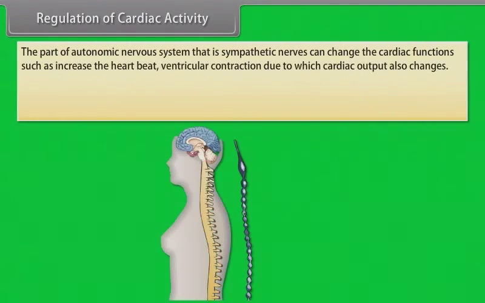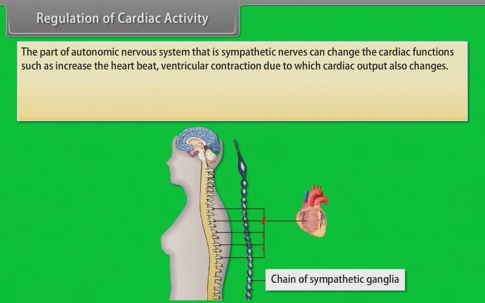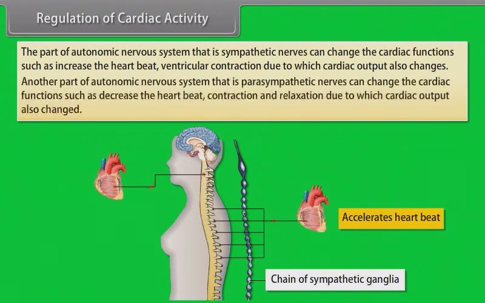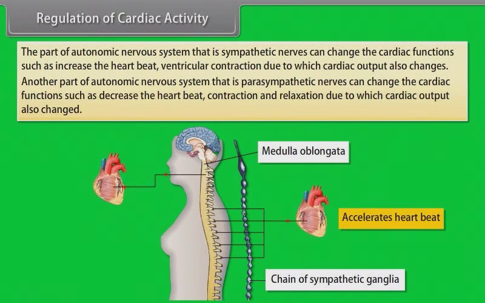The part of the autonomic nervous system that is the sympathetic nerves can change the cardiac functions, such as increase the heartbeat and ventricular contraction, due to which cardiac output also changes. Another part of the autonomic nervous system, that is, the parasympathetic nerves, can change the cardiac functions, such as decrease the heartbeat, contraction and relaxation, due to which cardiac output also changes.